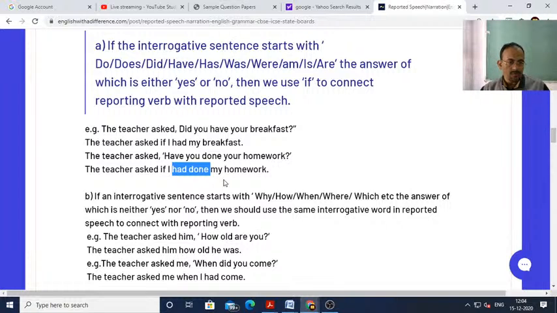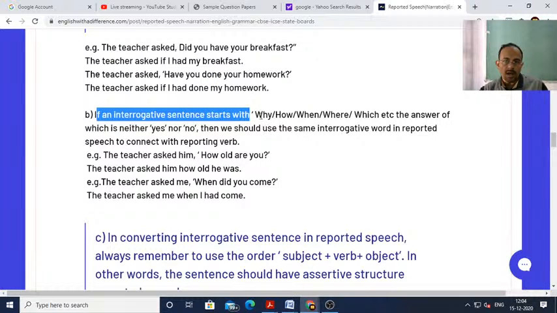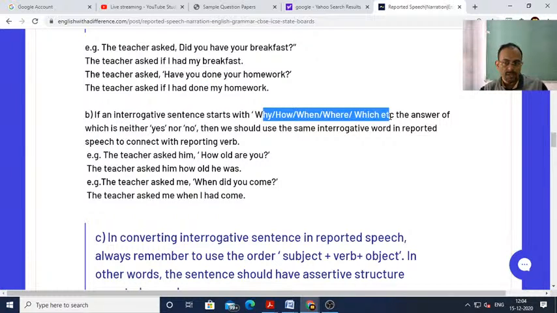If the answer to an interrogative question is yes or no, in that case we use "if" as a connector between the reporting verb and reported speech. Next, if an interrogative sentence starts with why, how, when, where, which, etc., the answer of which is neither yes nor no, then we should use the same interrogative.